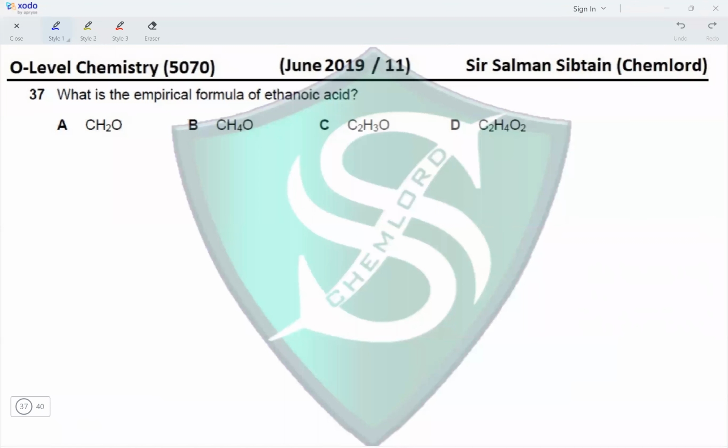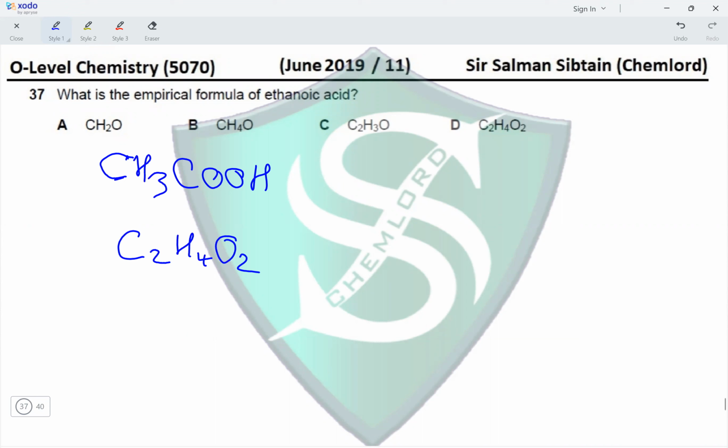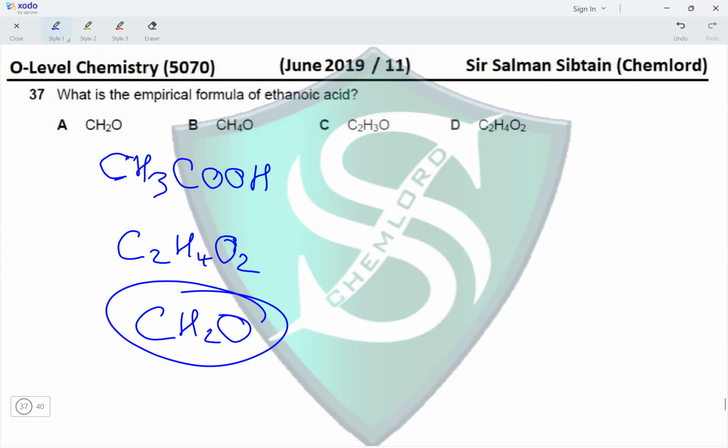Question 37. What is the empirical formula of ethanoic acid? Ethanoic acid is CH3COOH, making its molecular formula C2H4O2. And since all the numbers of atoms are multiples of 2, we divide by 2, which leaves us with CH2O as the empirical formula. So CH2O is option A, making A the correct option for this question.